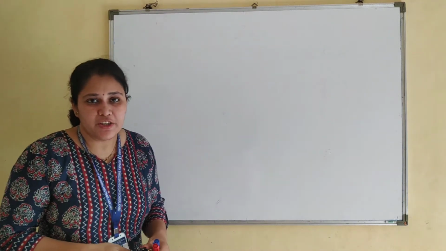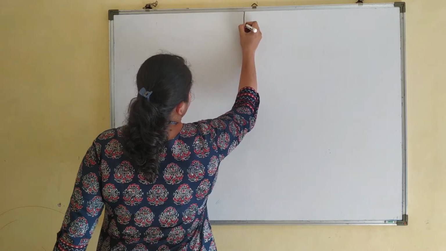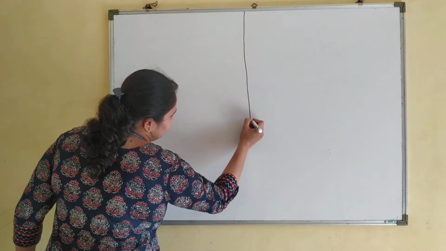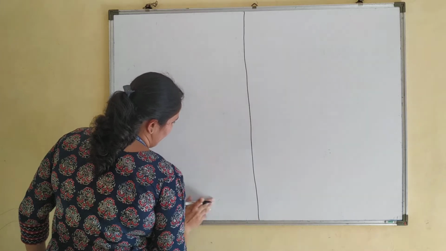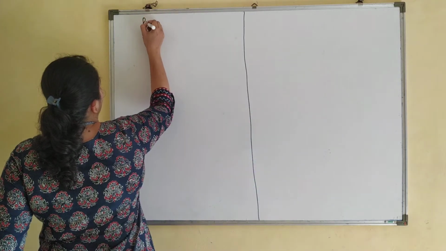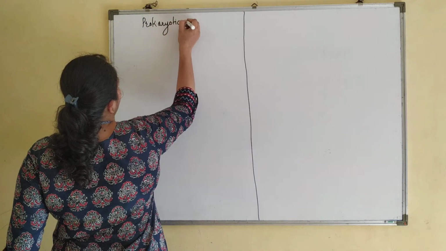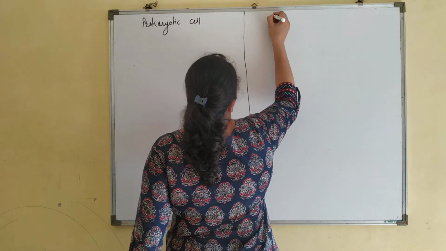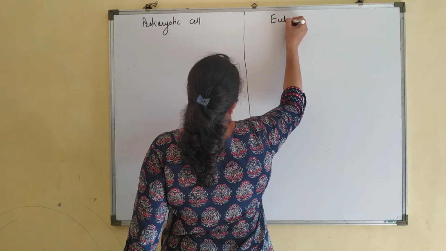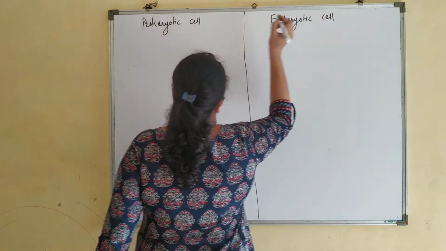Now let's see what are the differences in prokaryotic and eukaryotic cell. Okay, we'll make two columns and we will try to mention as many possible differences as we can. So prokaryotic cell and eukaryotic cell.